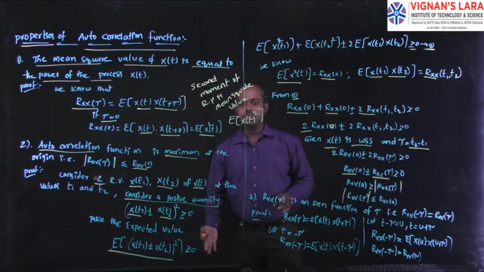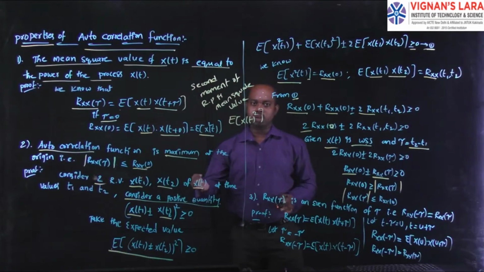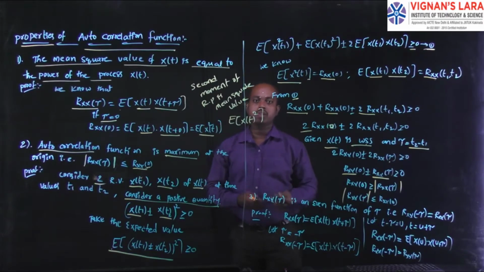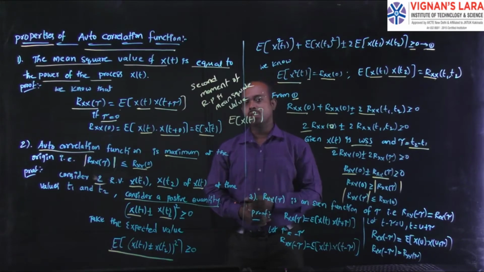You need to consider two random variables for a random process. Then you can apply the expectation value on that, and once you apply the expectation value, you can replace it with its equivalent quantities. Then you take one condition: the condition is that x of t is WSS. Then tau is equal to t2 minus t1.